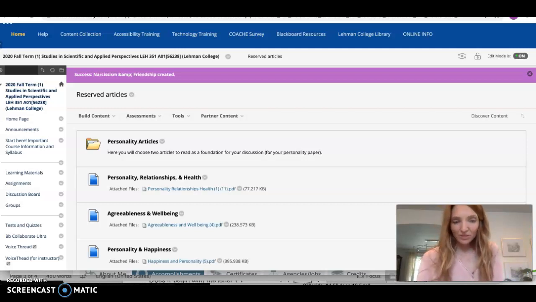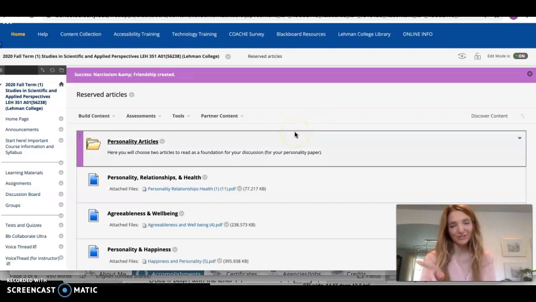Guys, I thought I would just show you one quick way to access the personality articles. I have a bunch of students that completed it just fine, but then I have a couple students that email me saying they can't access them. So that probably means that you don't have Adobe Acrobat on your computer, or you haven't updated your computer in a while. So I'm not going to make you do that. If you haven't done that, you're probably having other issues accessing any kind of PDF though.